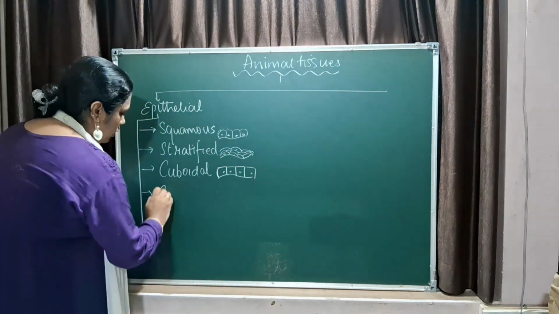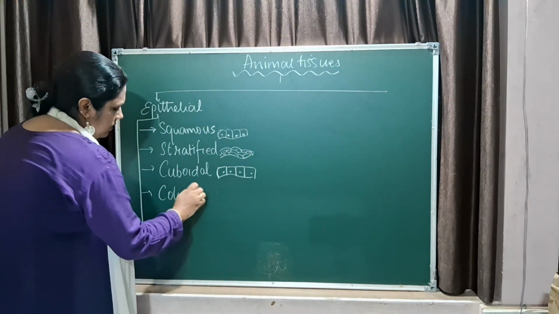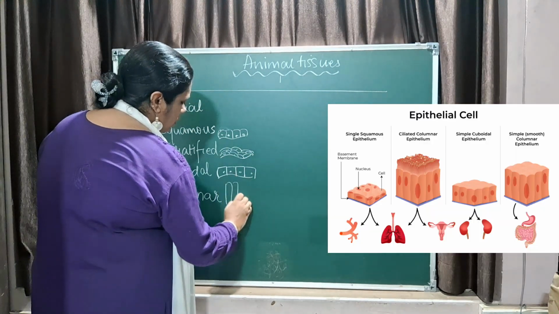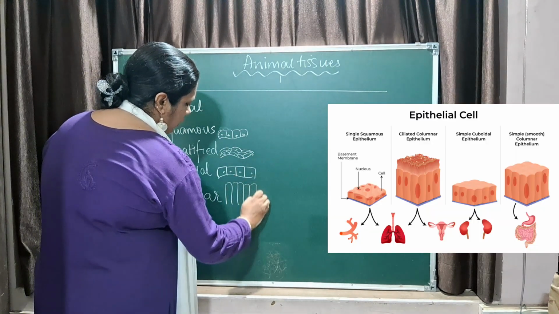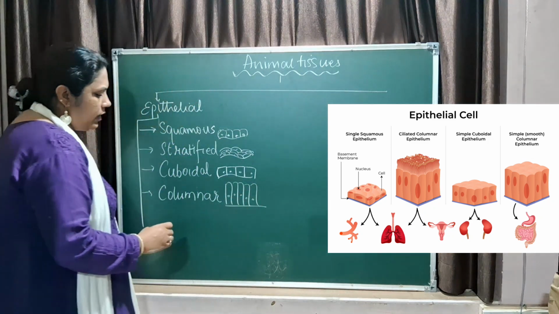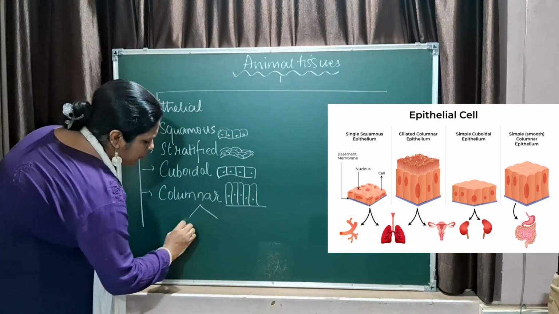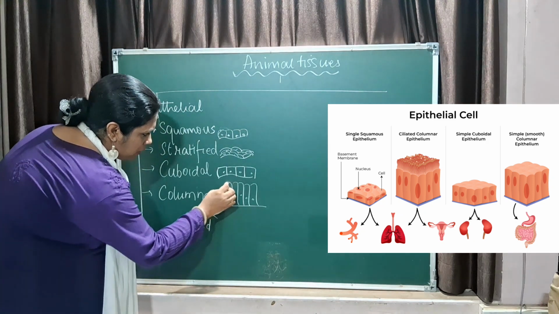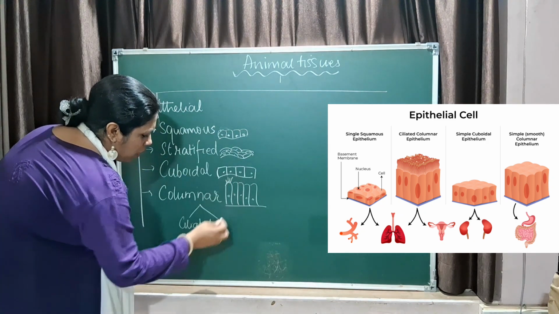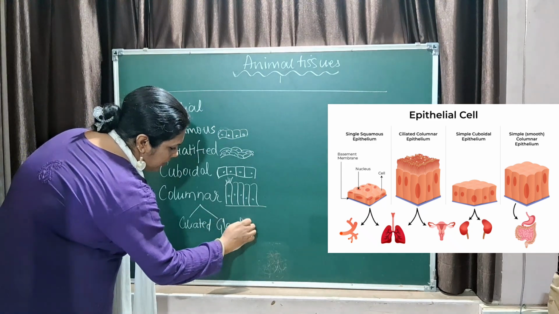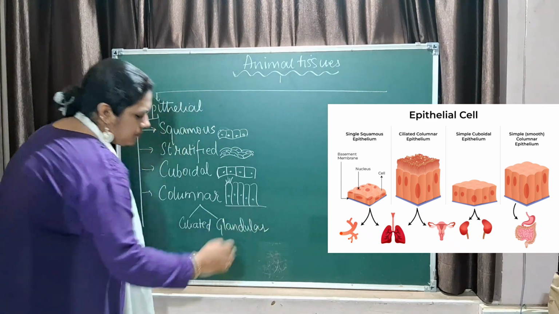Then you have columnar cells. Columnar is basically elongated cells. Now columnar cells can be of 2 types. It is ciliated, that is it has cilia present, or it can be glandular, that is they release secretions.